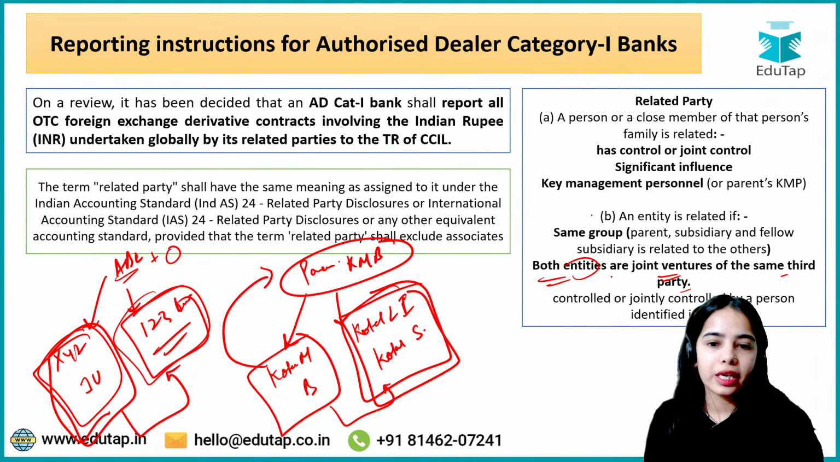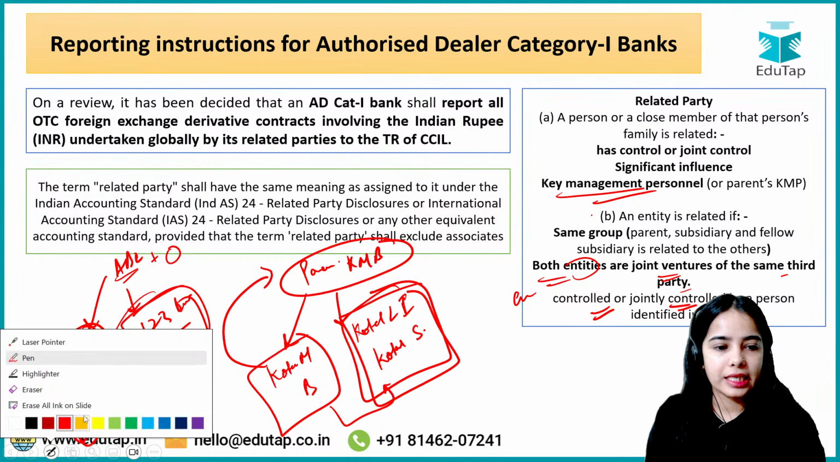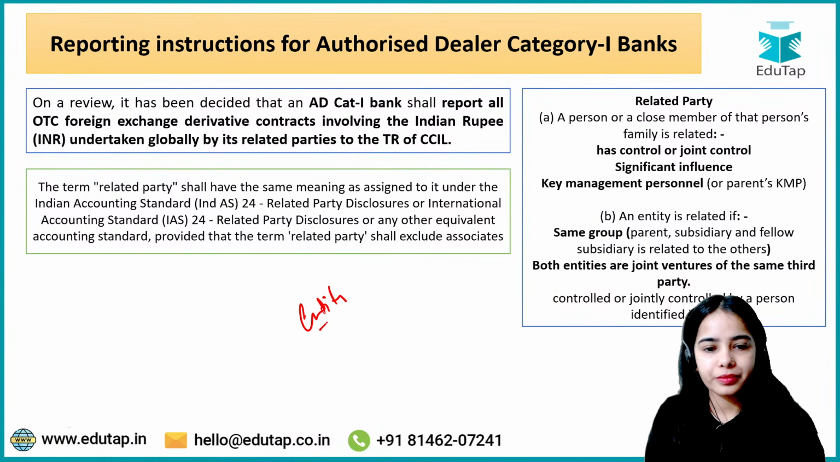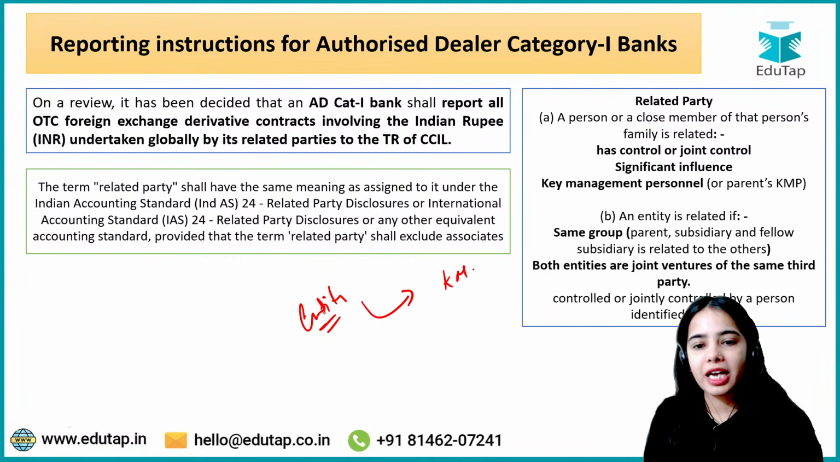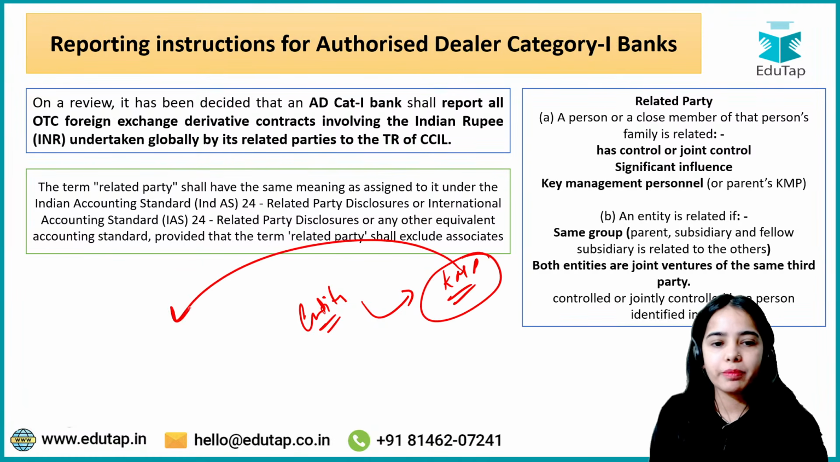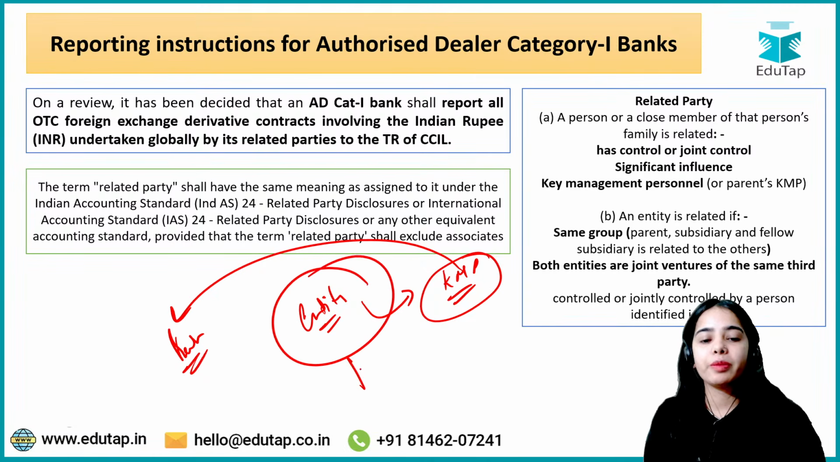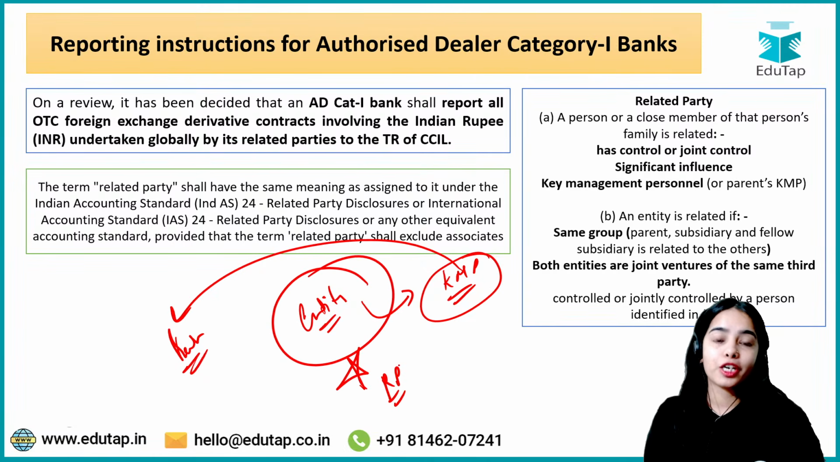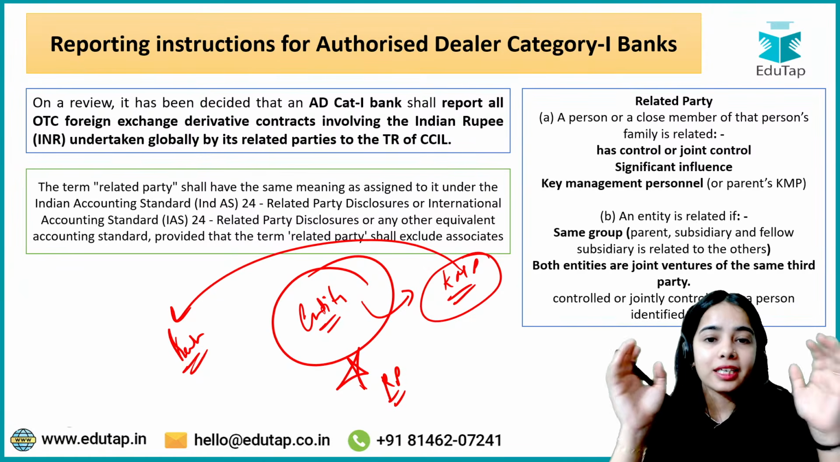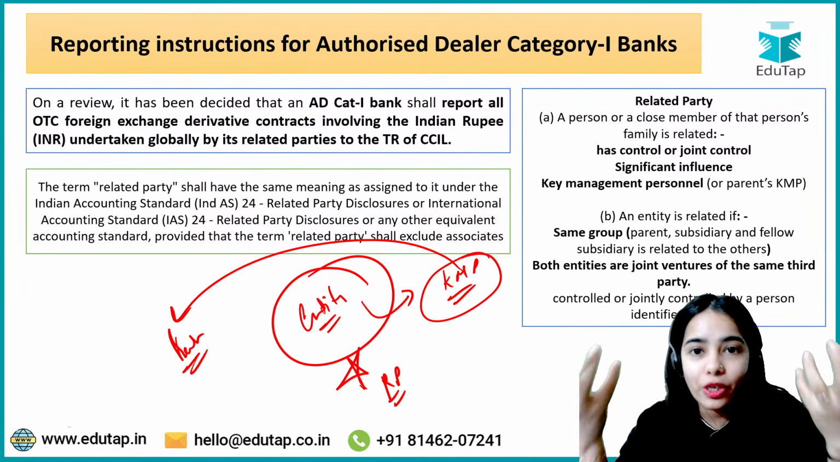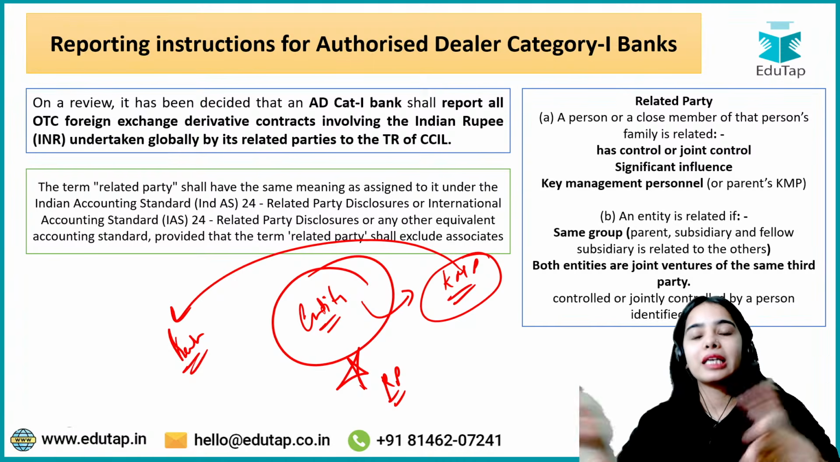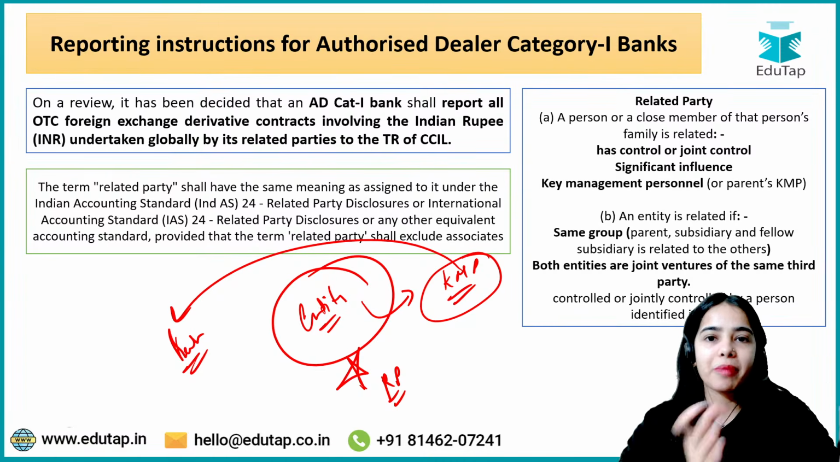Or if the entity is controlled or jointly controlled by the key management personnel of the bank. So let's say there is an entity that is controlled by the same key management personnel that are controlling the authorized dealer category 1 bank, then also this entity will become the related party of the bank. So you can understand that the authorized dealer category 1 banks have to report so many transactions of the related parties, and there are so many related parties that a bank can have.